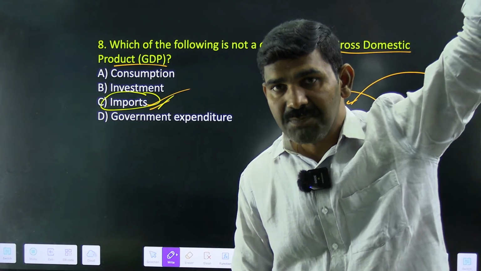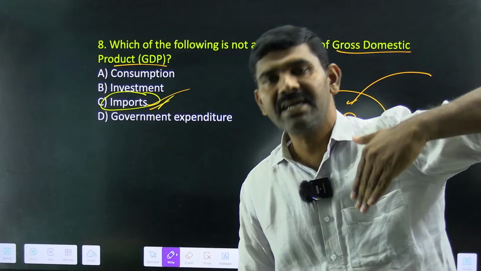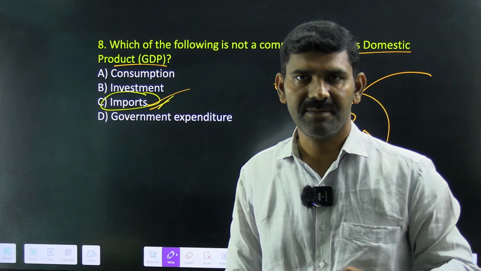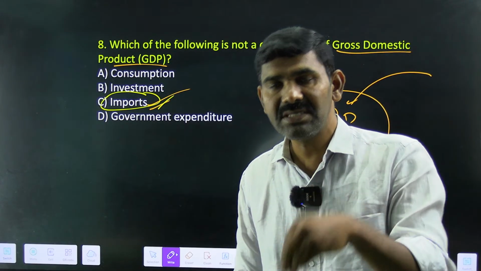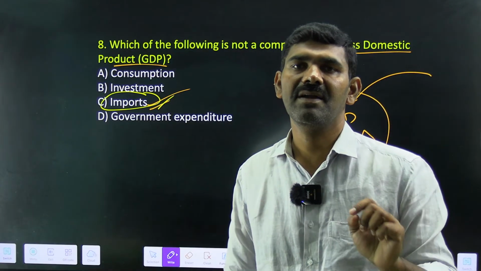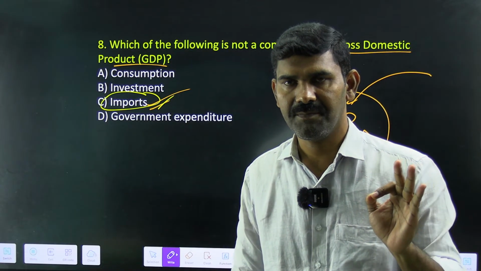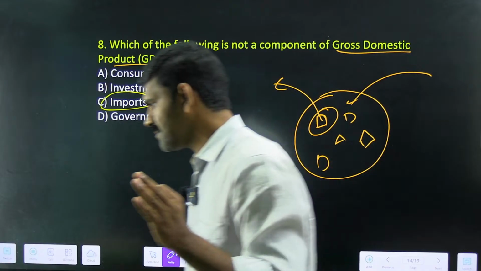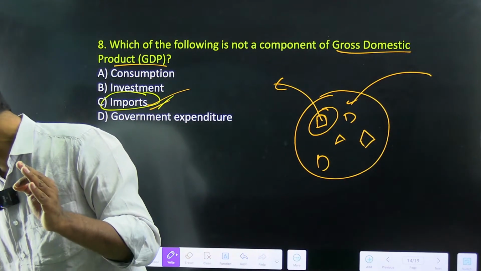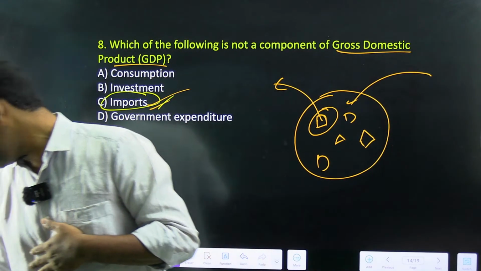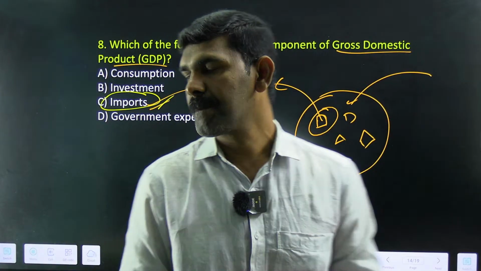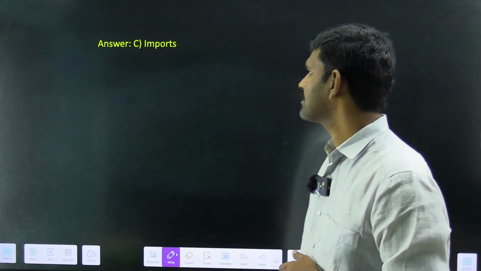Imports mean something is produced in another country and they get money out of it. So you are not producing within the boundary of the country, so it's not part of GDP. Does that make sense? Imports is the right answer.